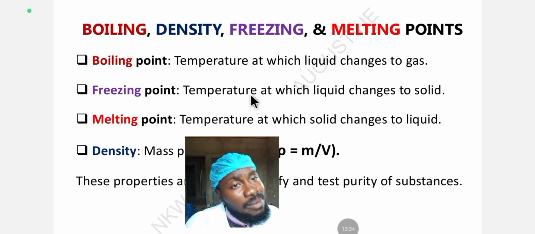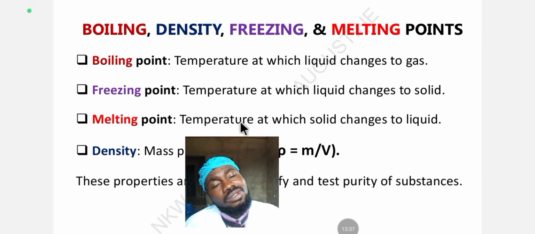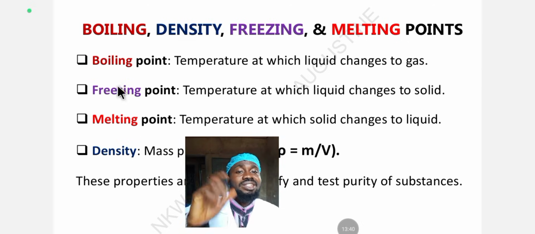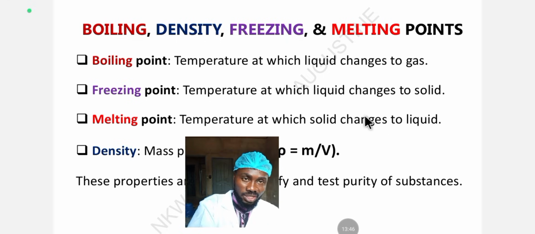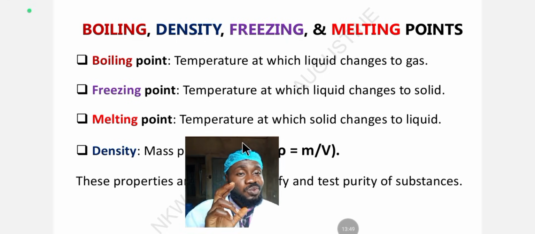Let's look at freezing point. Freezing point is the temperature at which a liquid changes to what? Solid. That's the temperature at which a liquid changes to solid. That's what freezing point is. Melting point is what? Melting point is the temperature at which a solid changes to liquid.